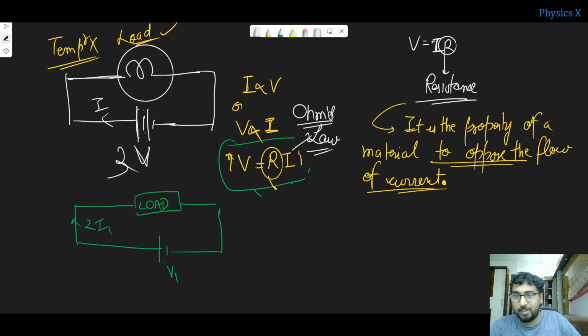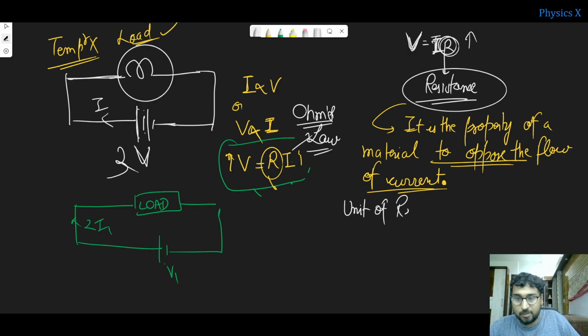Suppose if this resistance is very high, that means to get a higher amount of current, suppose resistance is 2. First of all, let me discuss the unit of resistance also, then I will tell you about the concept.